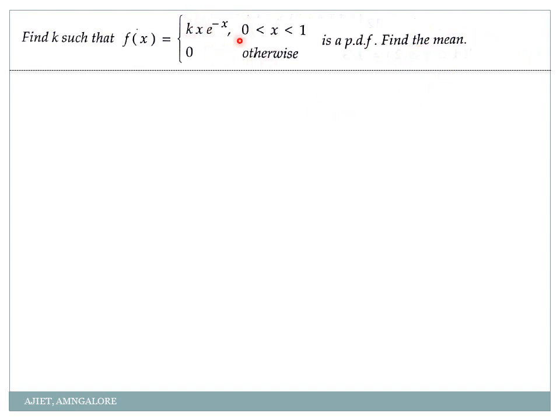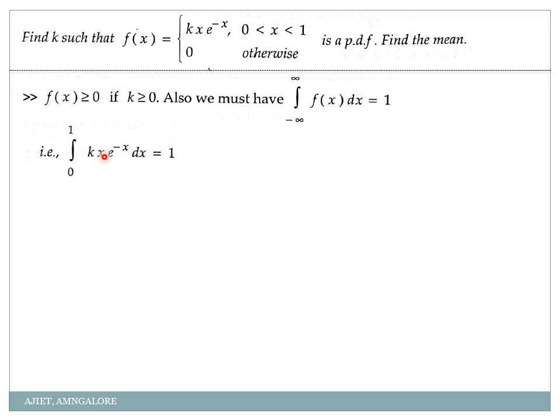But here the integration part is very important. Because we have x into e^(-x), we have to go for a product rule here, the UV rule. You remember in Fourier series we used to do that rule in the previous semester. Yes, same way we have to do here also. Just check the steps. Again the same step, first I'll write the integration from minus infinity to infinity of f(x) dx should be equal to 1, right? So what is my f(x)? k x e^(-x). So I'll just substitute that. So it is the integral of k x e^(-x) dx equal to 1.